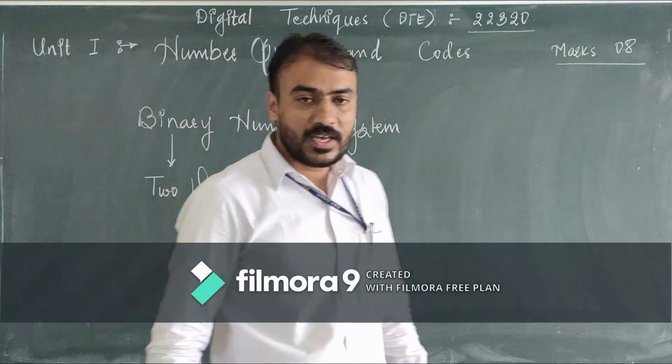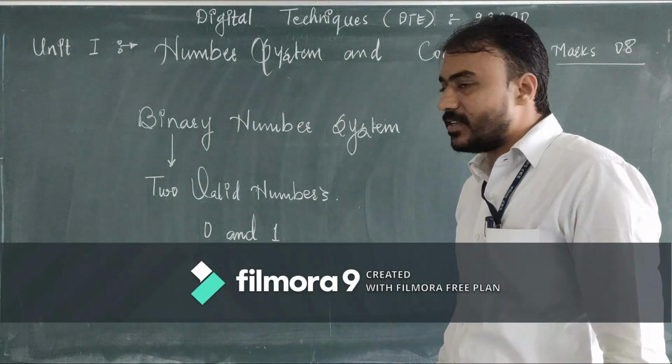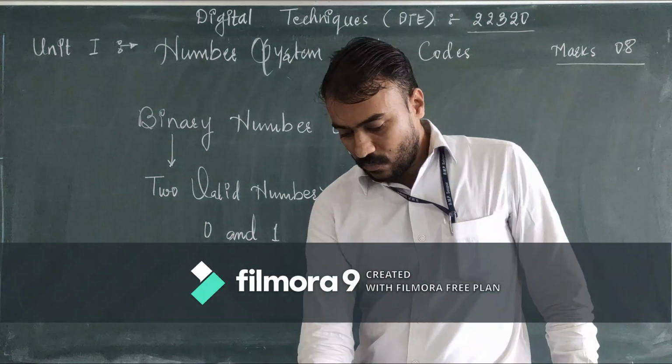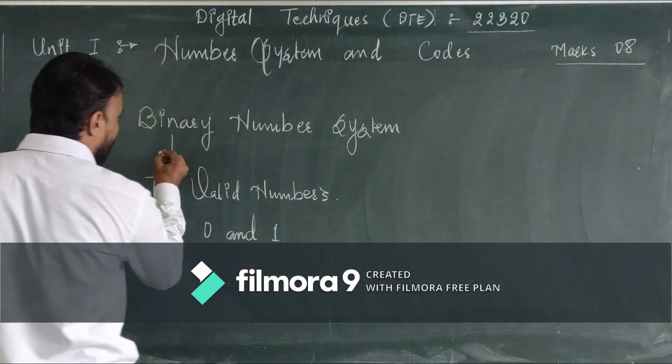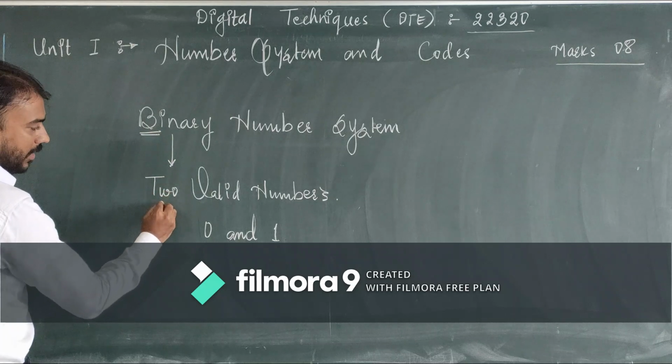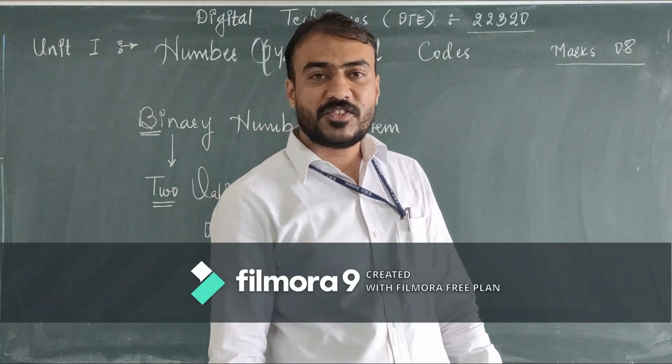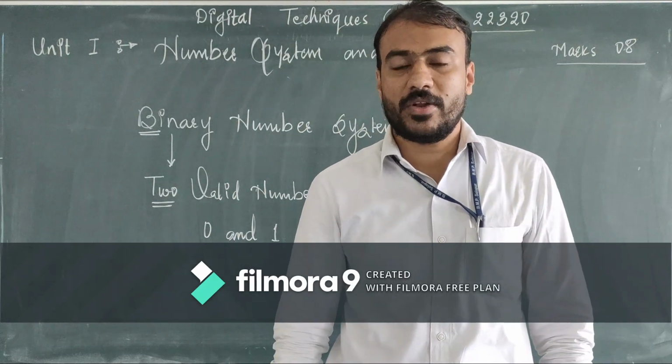As you can see clearly, I have written: binary is a number system which has only two valid numbers, 0 and 1. In the word binary, the 'bi' means 2. So two valid numbers are 0 and 1.